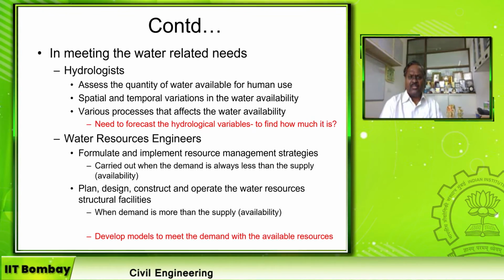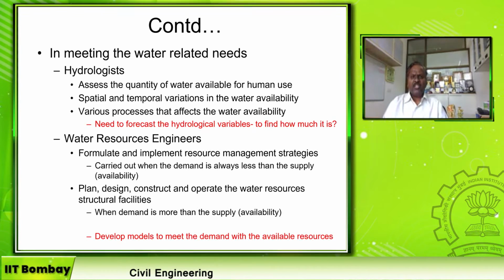A hydrologist can become a water resource engineer once he studies the management of water resources and the principles of water supply. But a water resource engineer can never become a successful one until he qualifies himself as a basic hydrologist. Why? Because the basic hydrologist assesses the quantity of water available for human use from nature.